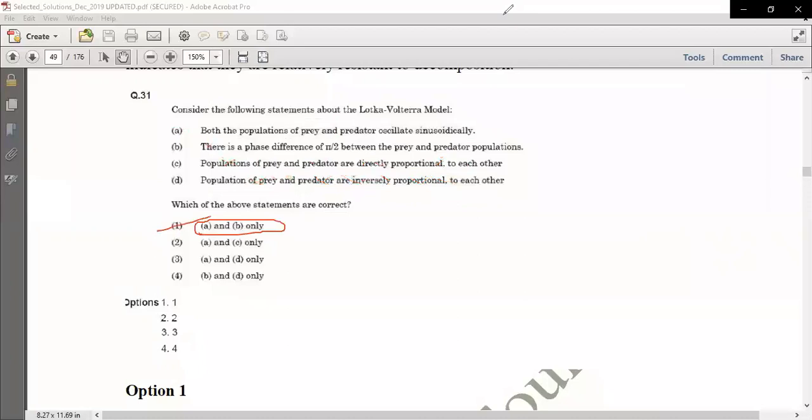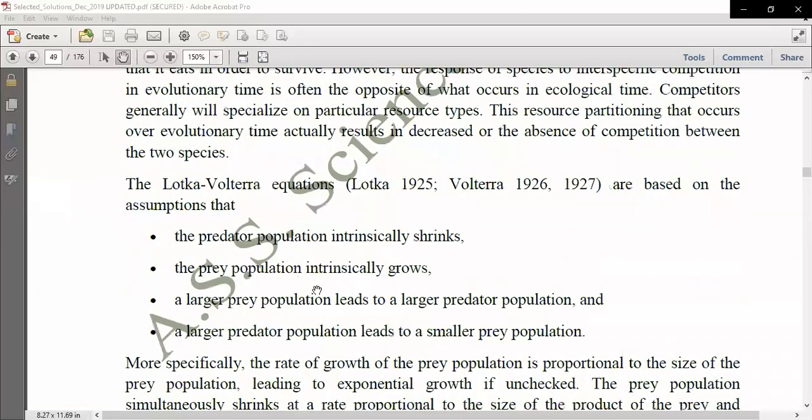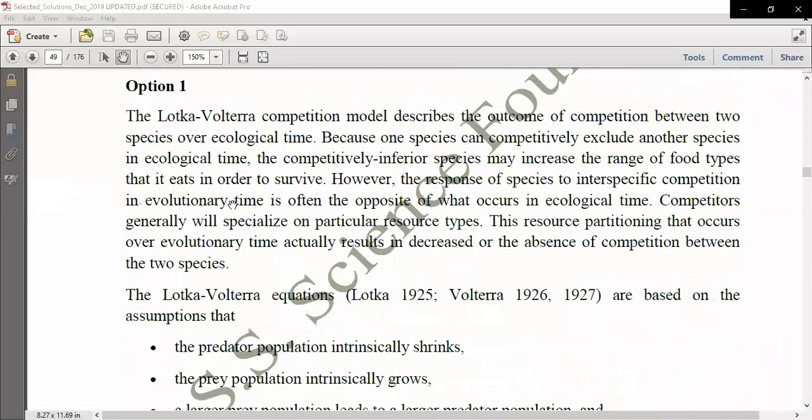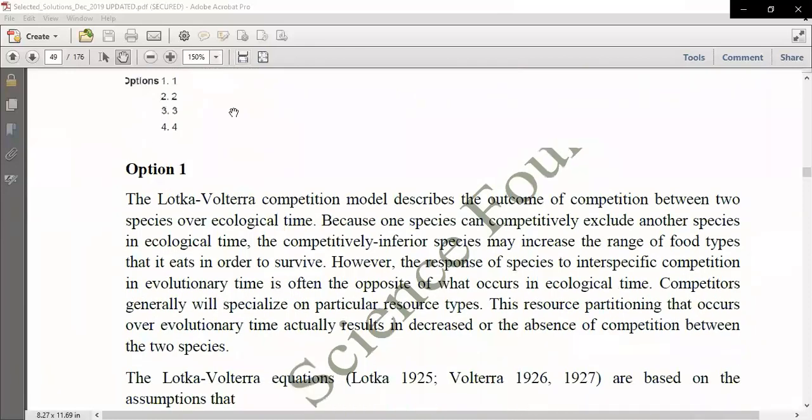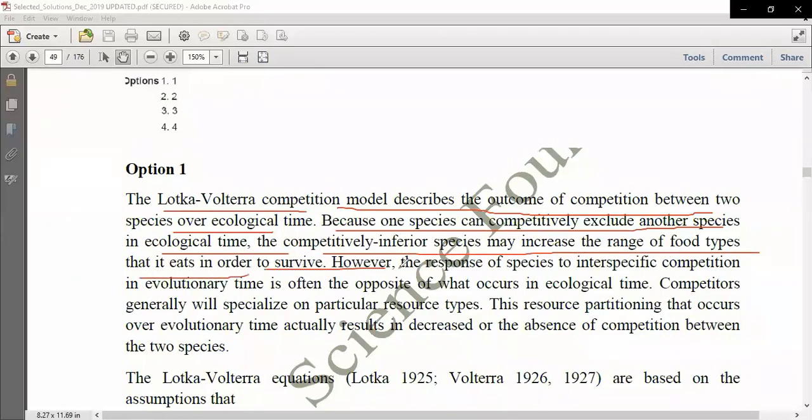Now you see some of the explanation why it is so. The Lotka-Volterra competition model describes the outcome of competition between two species over ecological time. Because one species can competitively exclude another on ecological time, the competitively inferior species may increase the range of food types it eats, and so survive. However, the response of species to interspecific competition in evolutionary time is opposite to what occurs in ecological time: competitors generally will specialize on a particular resource type.